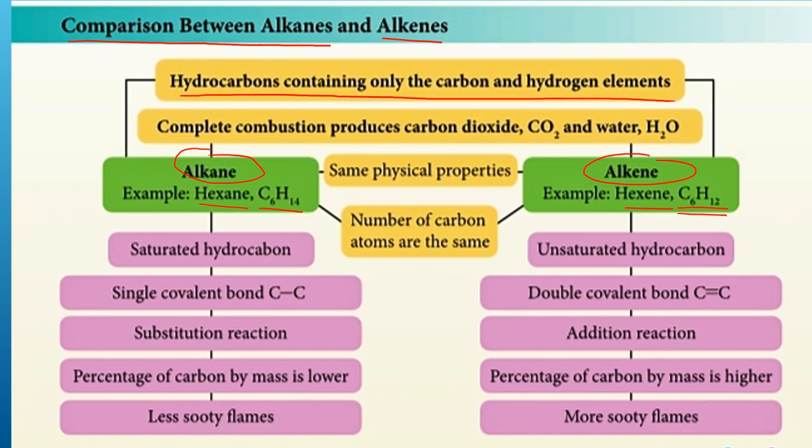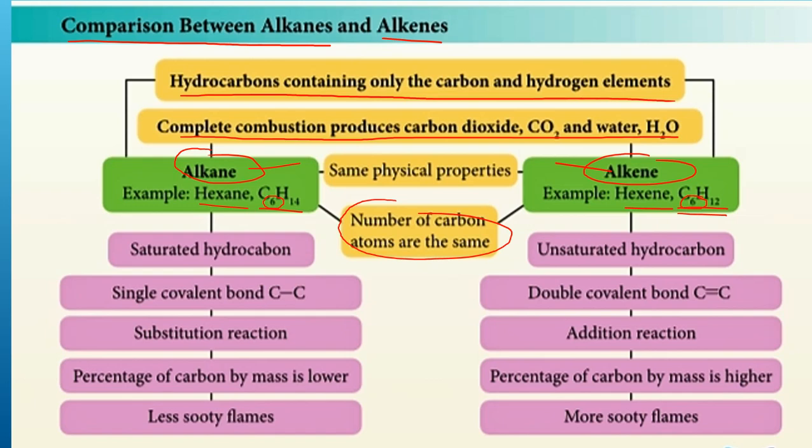So these are the similarities between alkane and alkene. Complete combustion produces carbon dioxide and water. Both alkane and alkene, when they undergo complete combustion, their products are carbon dioxide and water. And the number of carbon atoms are the same. Here C6, here also C6, the same.